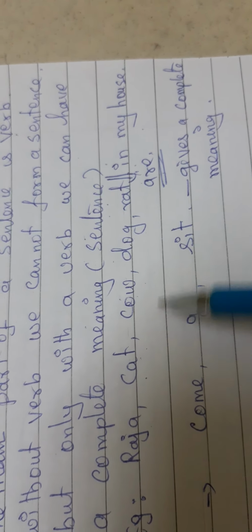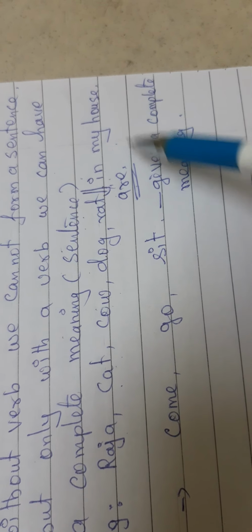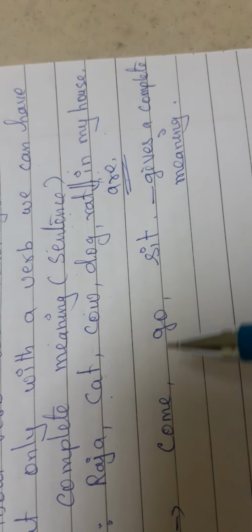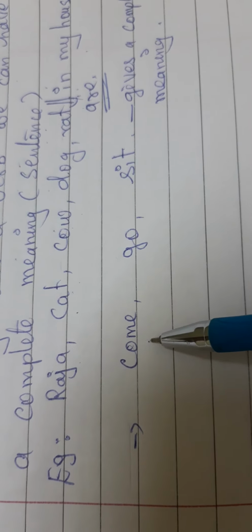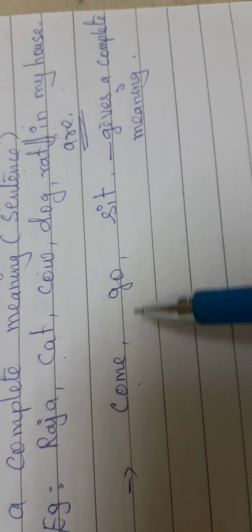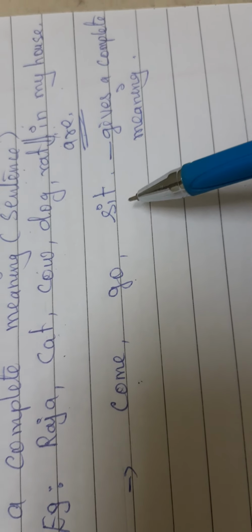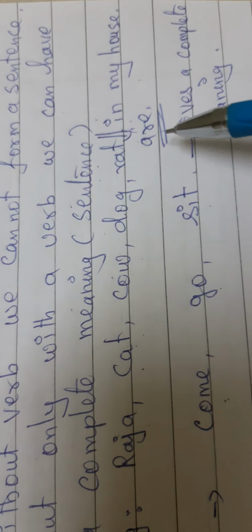A single word can also become a sentence, or give a complete meaning. When I say "come", you understand you are coming. When I say "go", you are going. When I say "sit", you are sitting. So it gives a complete meaning like a sentence. But without a verb, we cannot make sentences.